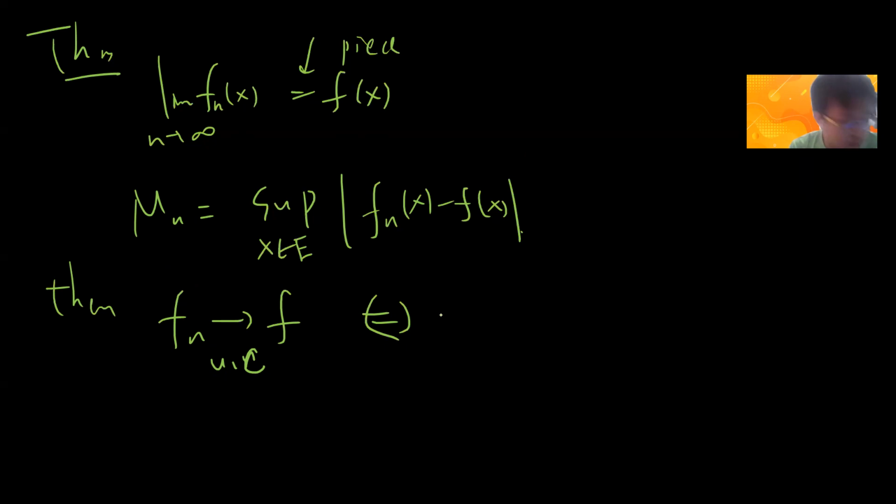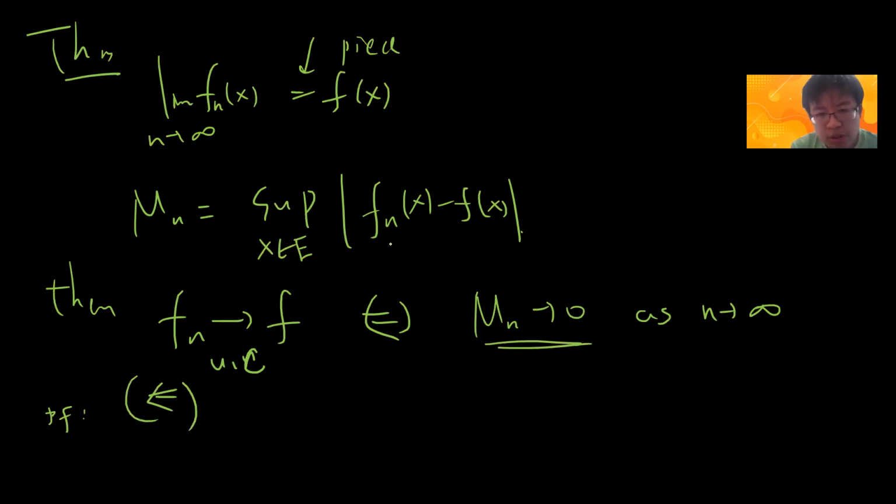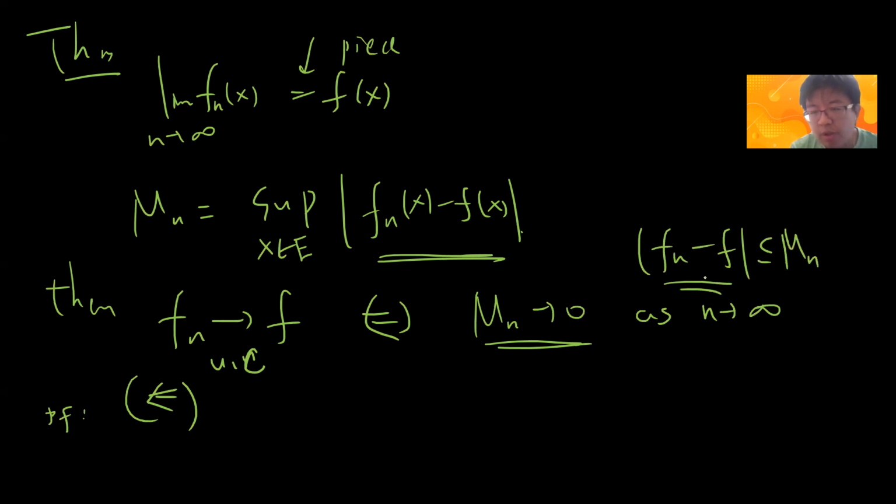So let's say M_n is this: f_n converges uniformly if and only if this M_n goes to 0 as n goes to infinity, with a proof. I think this direction is simple, right? Because now you can see that |f_n - f| is bounded by this M_n. In your definition, you have for all x, but in this case, you don't care about for all x because this is a constant. So you can use the definition. If M_n goes to 0, then you can use the convergence of M_n to bound |f_n - f|. So this direction is trivial, okay?